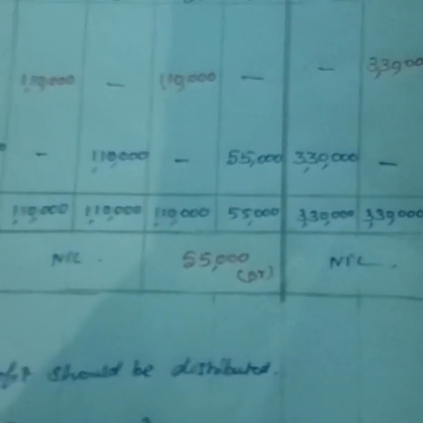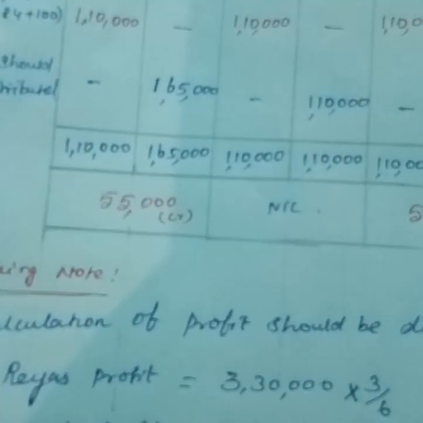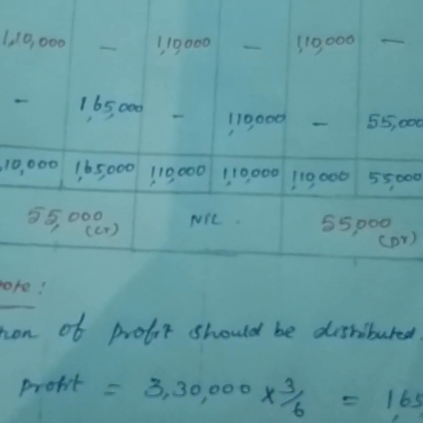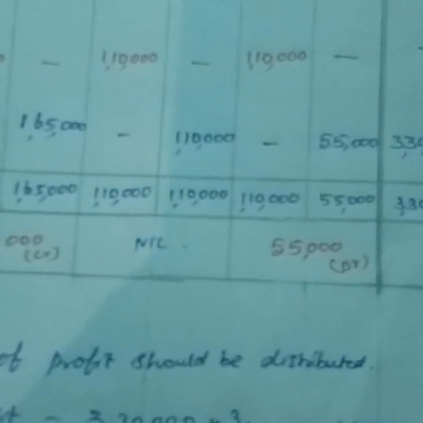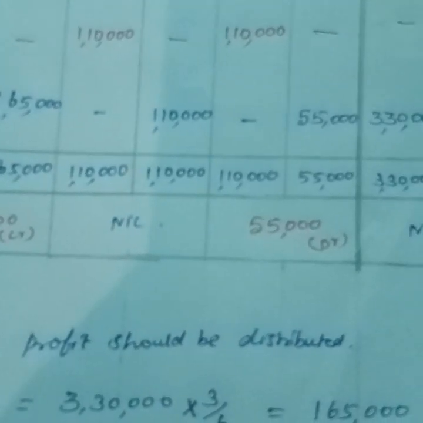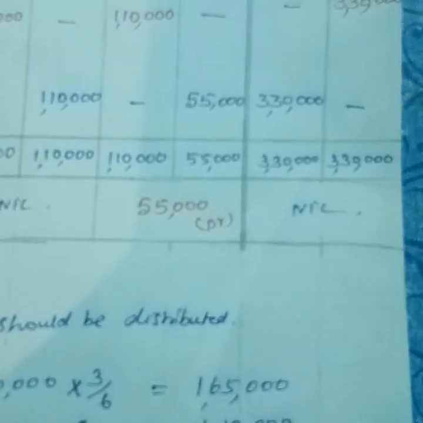Then now close the accounts. For Raya, debit balance 1,10,000, credit balance 1,65,000. Mona's, 1,10,000 debit balance, credit balance 1,10,000. Nisha's capital, 1,10,000 debit balance, 55,000 credit balance. Firm's account, both debit and credit balance 3,30,000.